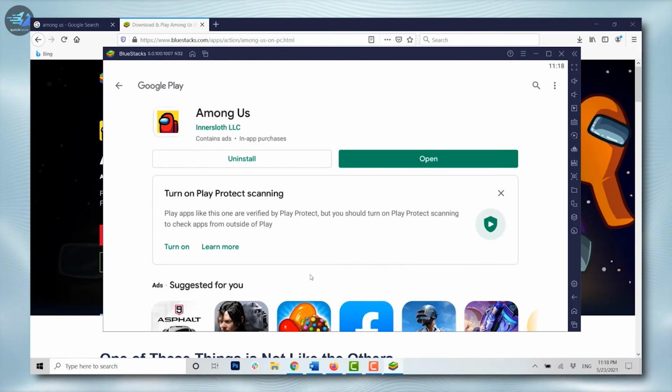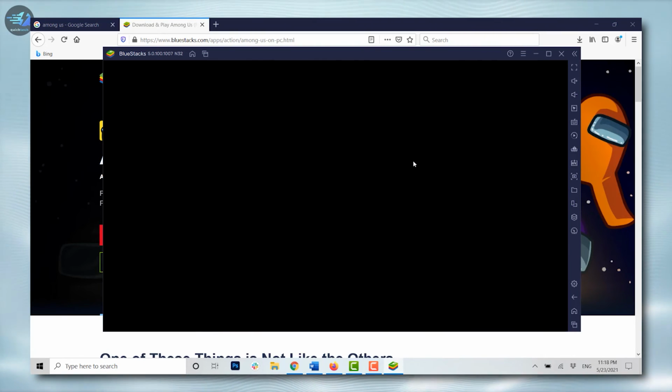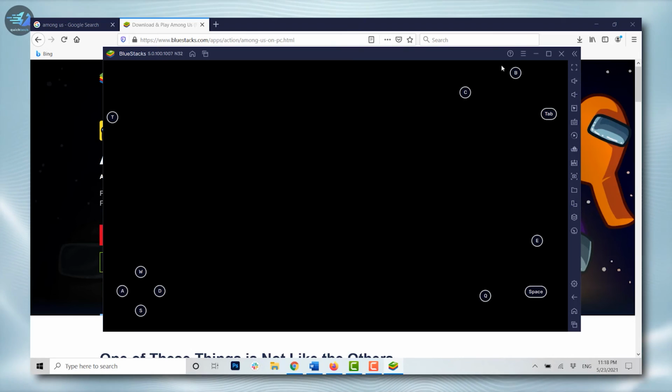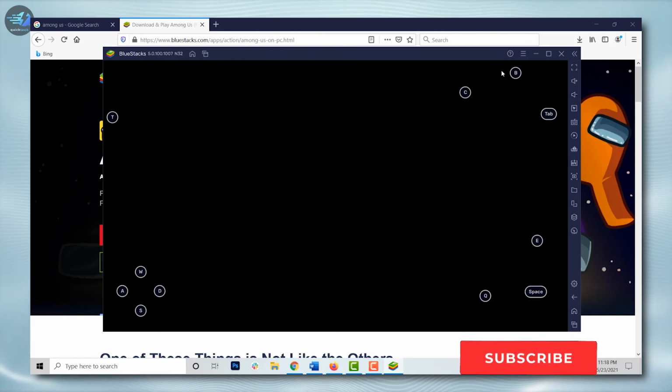You can see the Among Us application has been downloaded on your PC. Now you just need to tap open and the app will be opened on your PC as well. This is one way of how you can download the Among Us app on your PC.